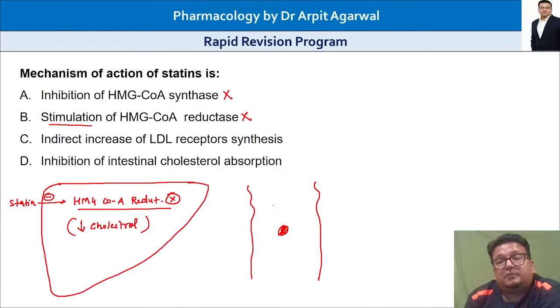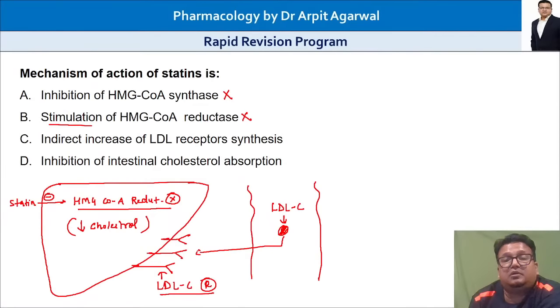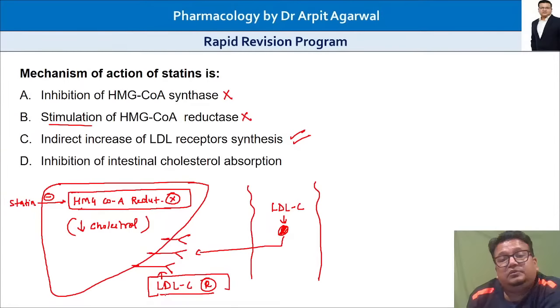The liver will increase the LDL receptor on its surface, through which the liver will take up cholesterol, and that is how blood cholesterol will decrease. So the answer is C, increase in LDL receptor synthesis. HMG coenzyme reductase is inhibited, the LDL receptors on the liver surface increase, and cholesterol from blood is sucked inside the liver.